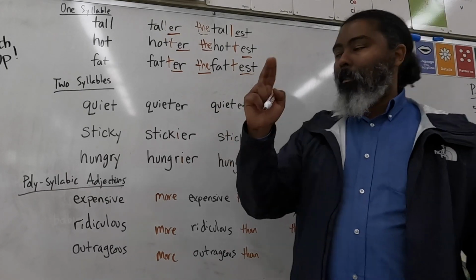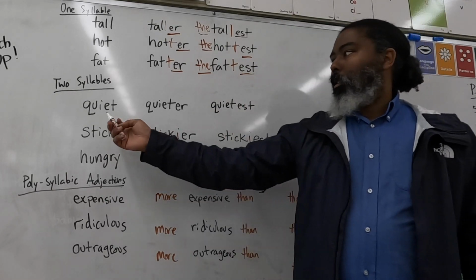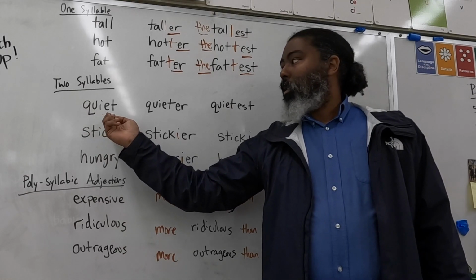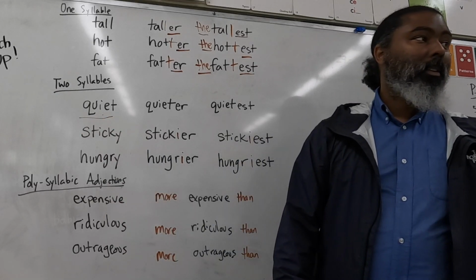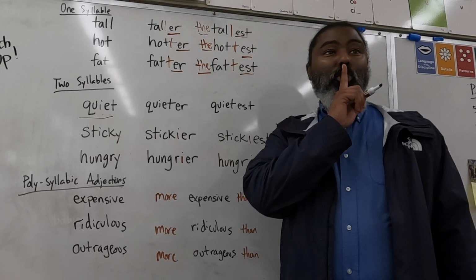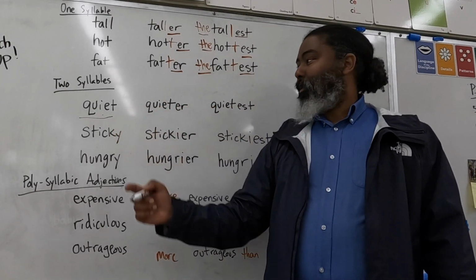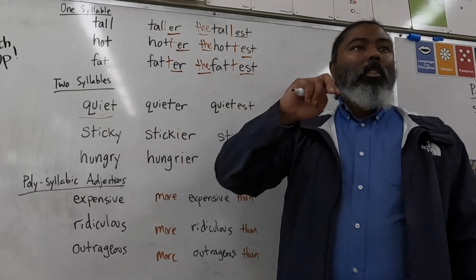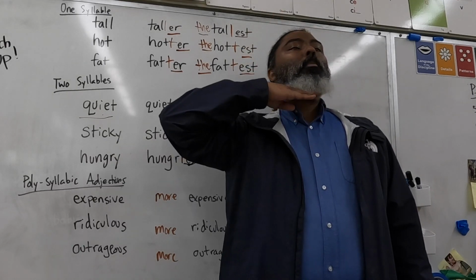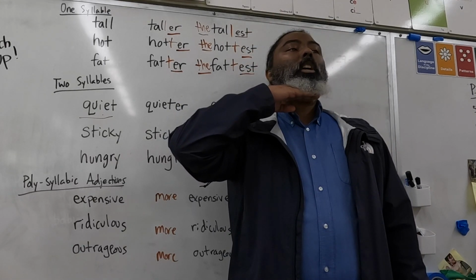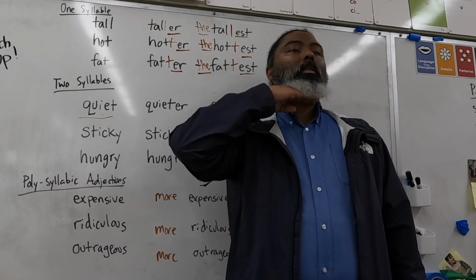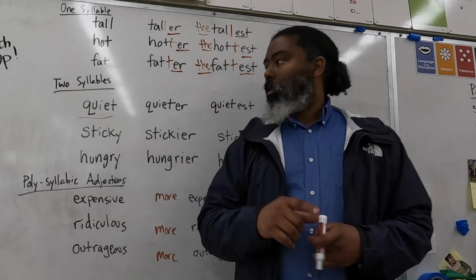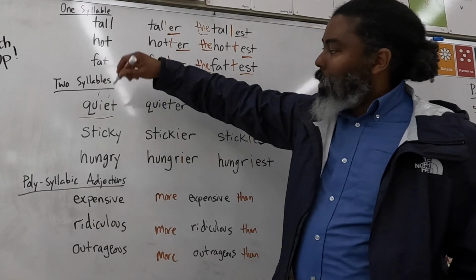Let's look at adjectives that have two syllables. All right. Marcy, what is this word, this adjective? Quiet. Very good. This is quiet, okay? Now, quiet has two syllables. If we place our hand under our chin, we can say quiet. Our chin moves twice. Quiet. All right? That's why we have two syllables, quiet.